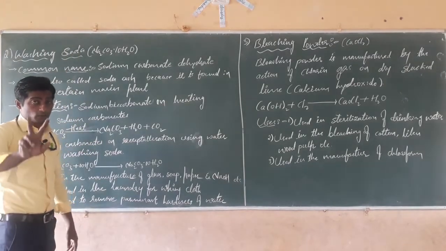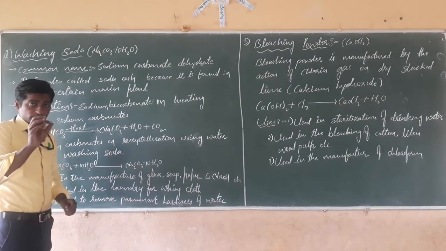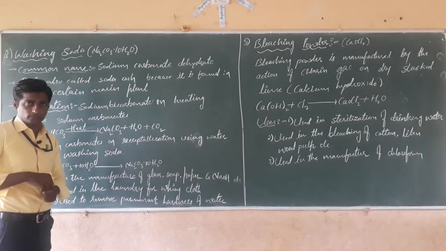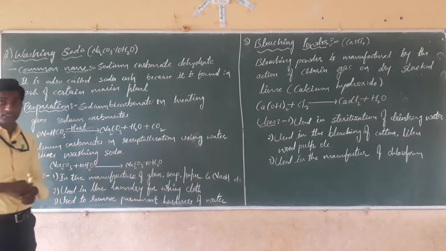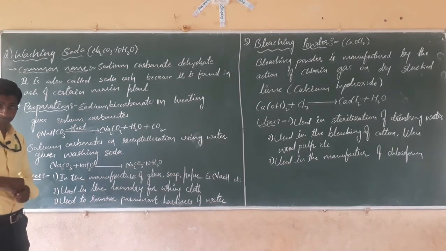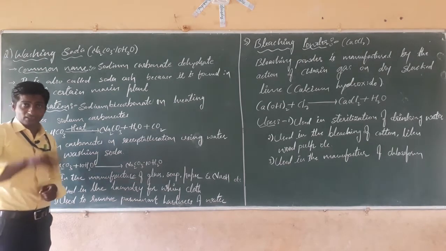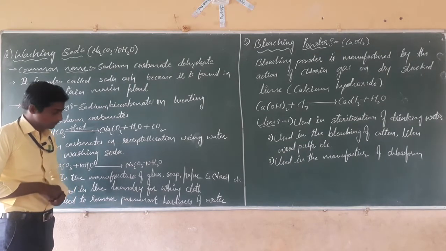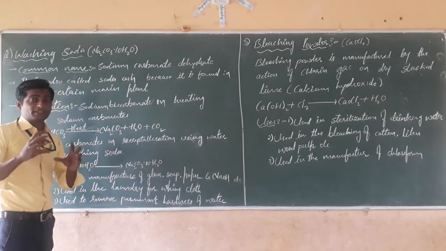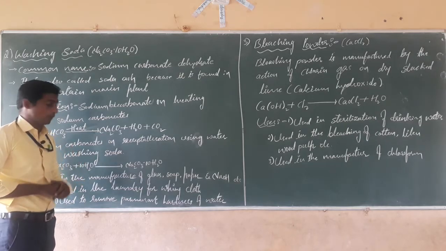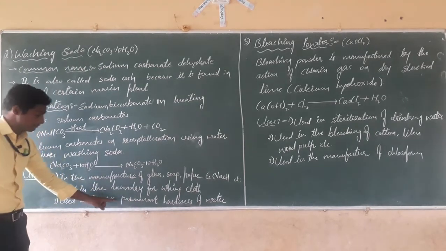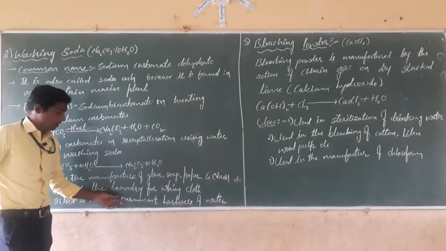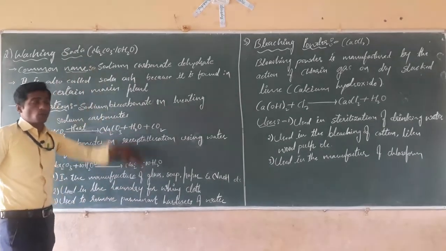You might have studied that there are two types of water, soft water and hard water. Soft water is suitable for drinking. Hard water contains minerals. There are two types of hard water, permanent hardness and temporary hardness. Removing permanent hardness is the toughest task, and it can be removed with the help of washing soda.